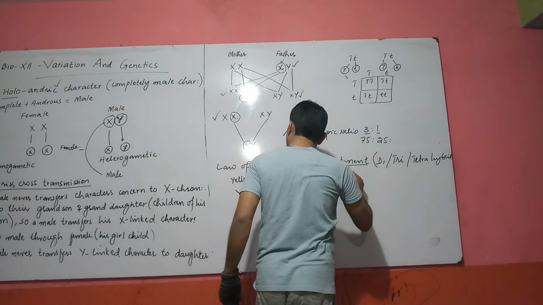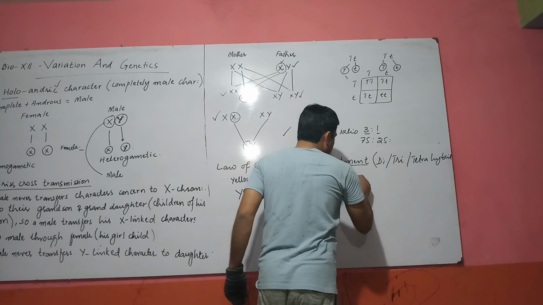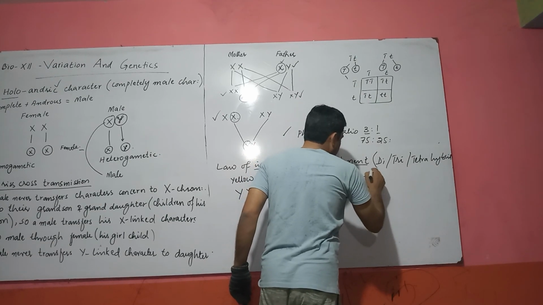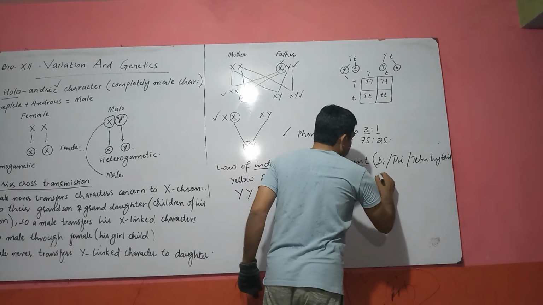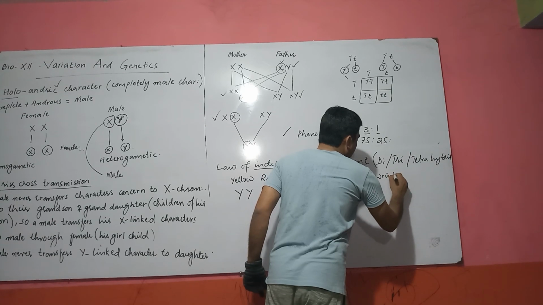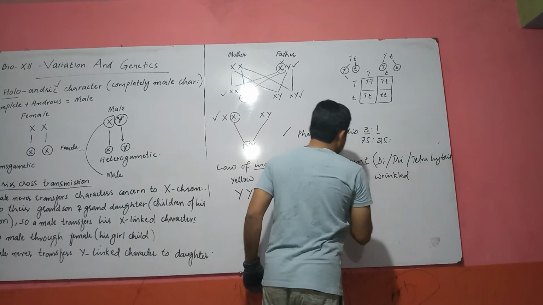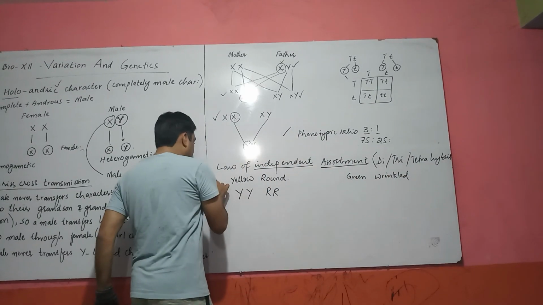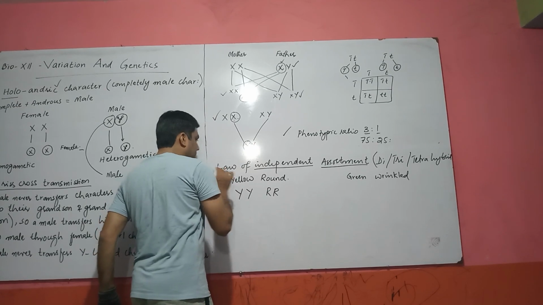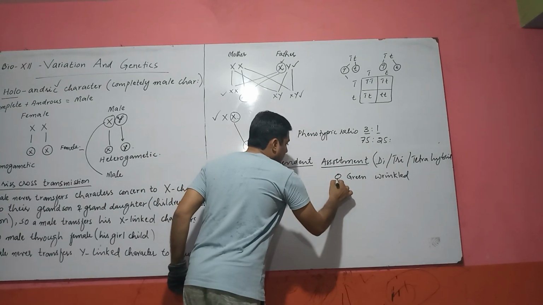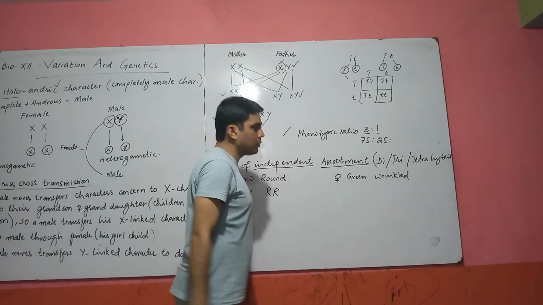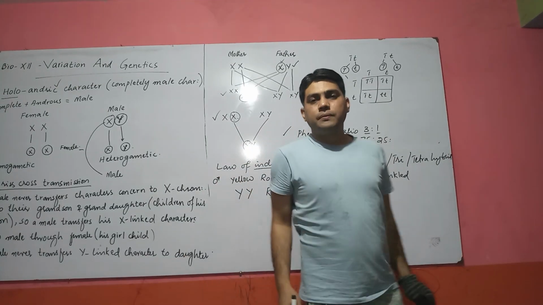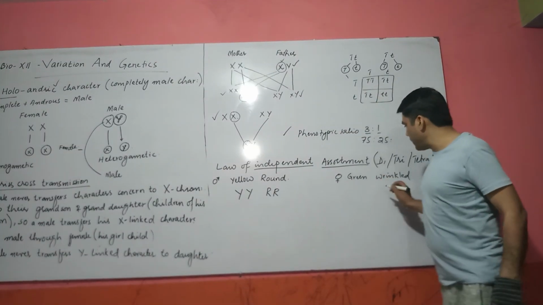This is crossed with another. For example, consider this organism as a male and this organism as a female. As you know, Mendel worked on garden pea.